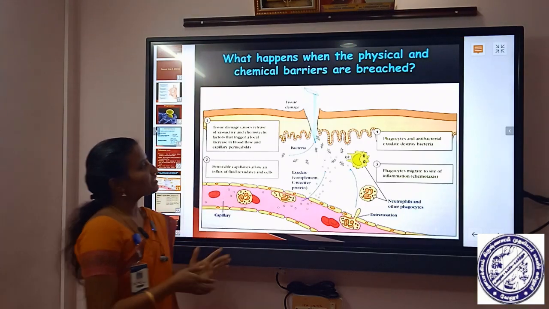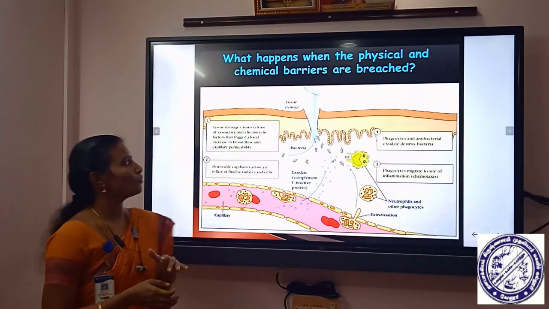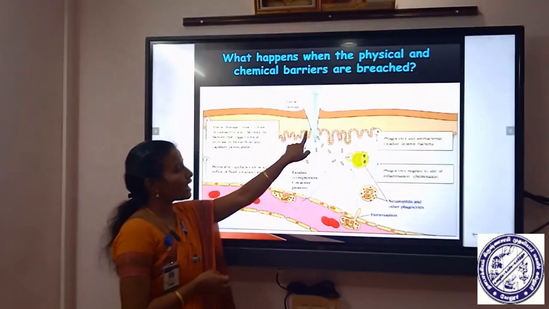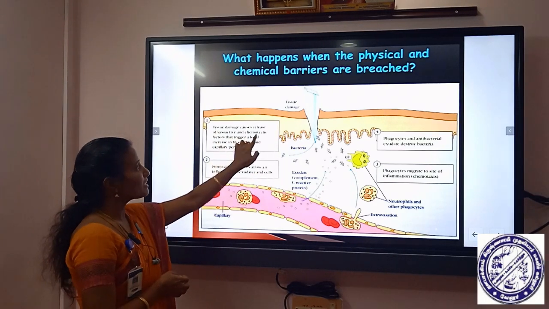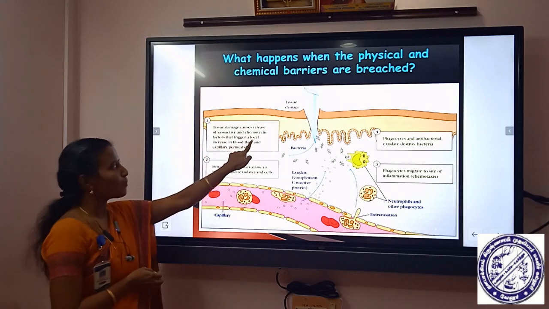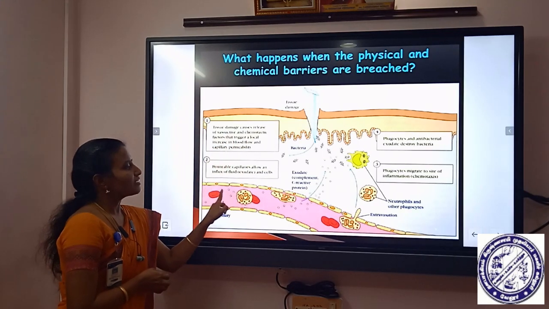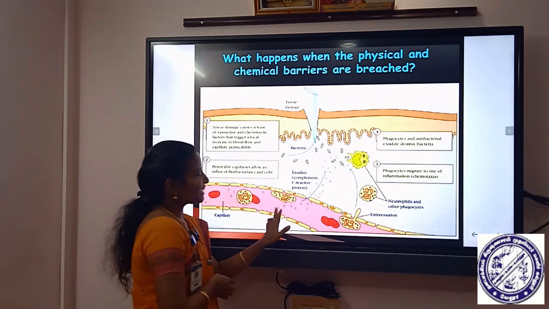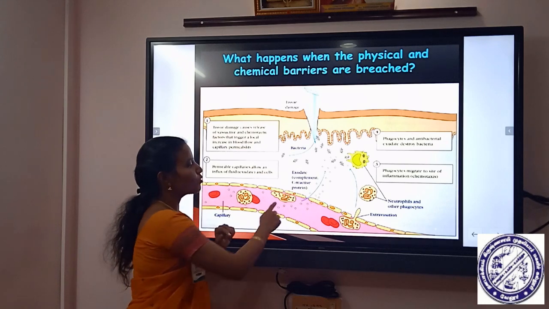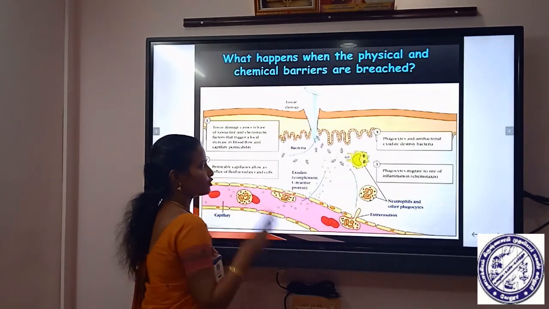So this diagram shows the inflammatory response. The inflammatory response is a series of cascade events. If there is any tissue damage, by a wound or by an invading pathogen, the tissue damage causes release of vasoactive amines and chemotactic factors. Thereby it causes increased capillary permeability. That increased capillary permeability causes movement of fluid and immune cells from the bloodstream into the tissue site.